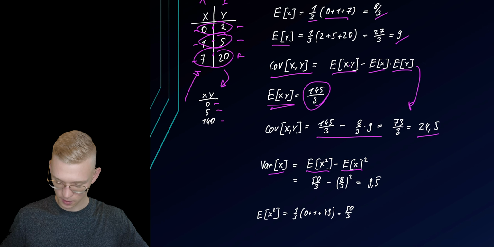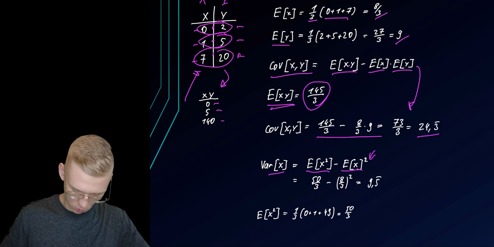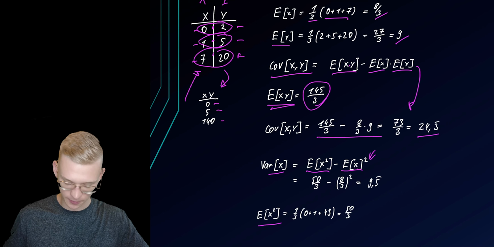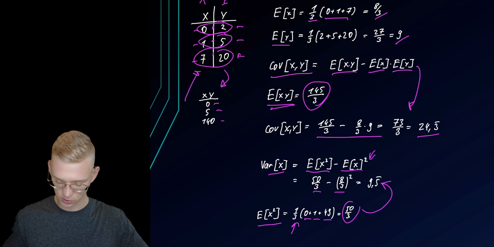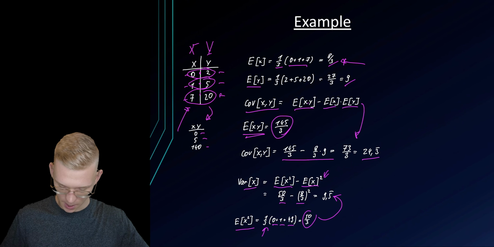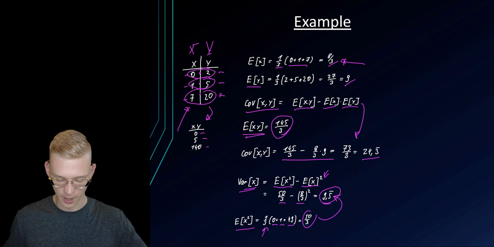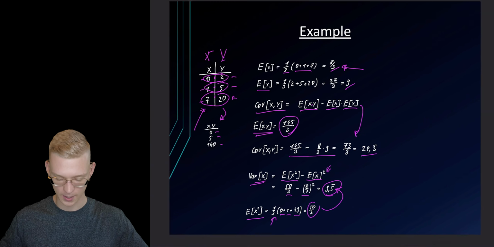The variance of x can also be determined where we just simply take the expected value of the square of our x values and subtract the square of our expected value of x. So what is the square? The expected value of the square of our variable is 0 plus 1 plus 49 divided by 3, which is 50/3. Inserting it here, we will get these two terms. 8/3 is the value we got from here. And we will see that the variance of x is 9.5. And the same can be done for our random variable y.